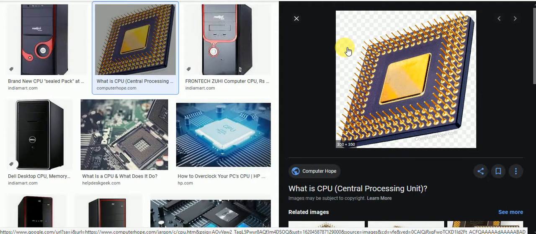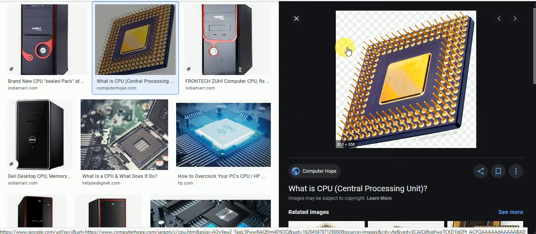But how does the CPU work? Then the ALU works, because the ALU works only on arithmetic and logical operations. Understood, students? I hope you understood.